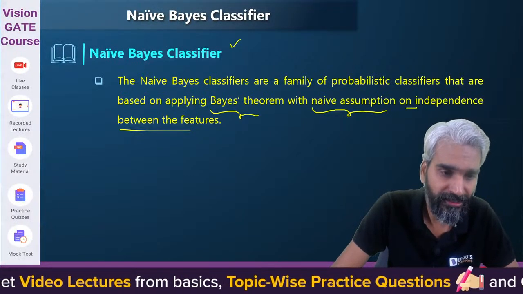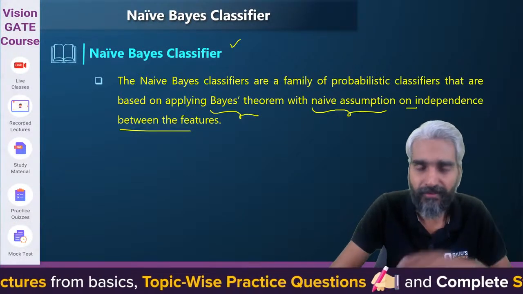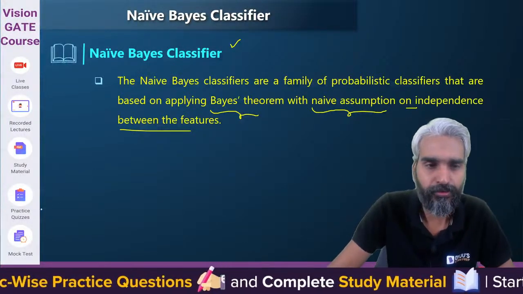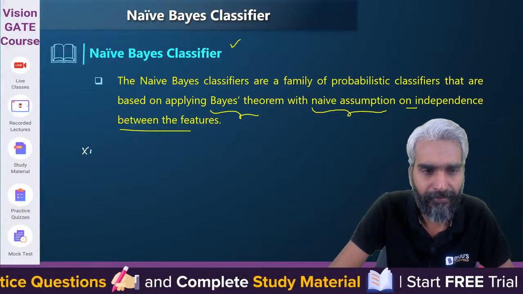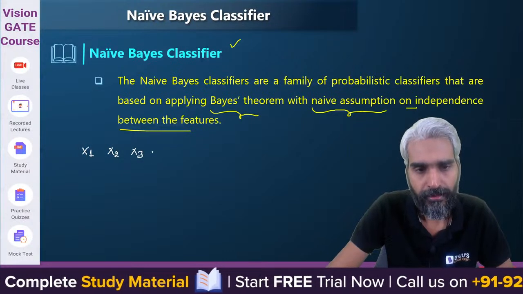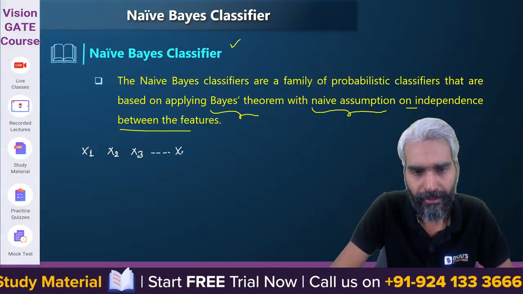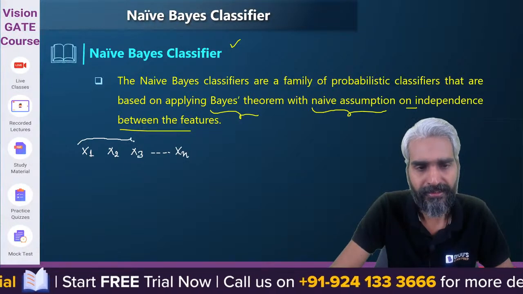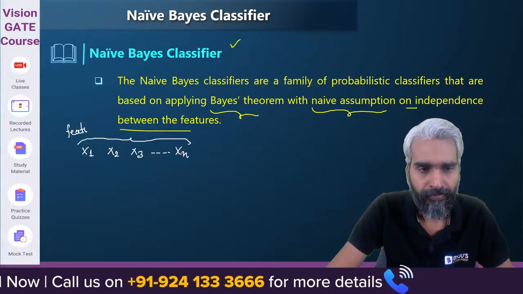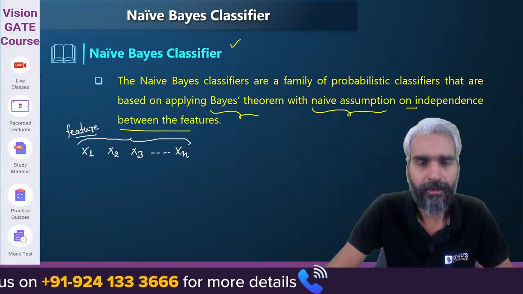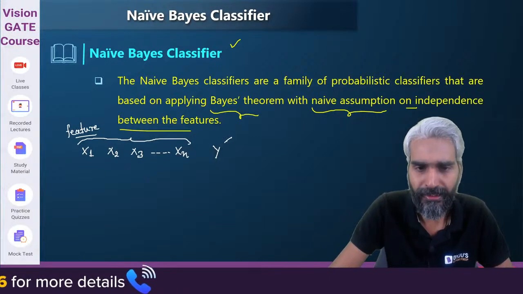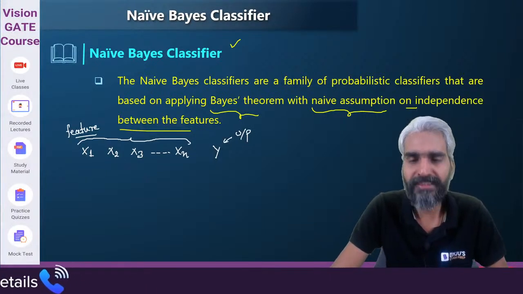What's the logic? Please try to understand that we are trying to classify our data into a given set. There are some independent variables, that is your features, right? So let's assume up to n independent variables. These are nothing but the features based on which you will decide which particular class the data item will belong to, and this y is your output. So you can think of them as input and this y is your output.